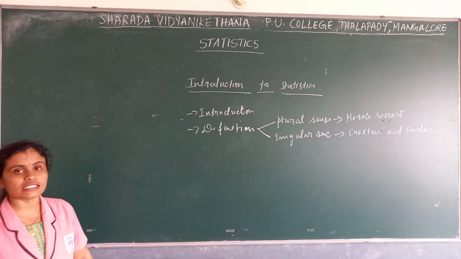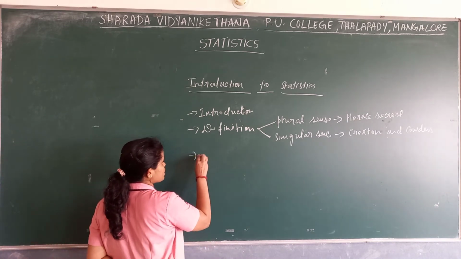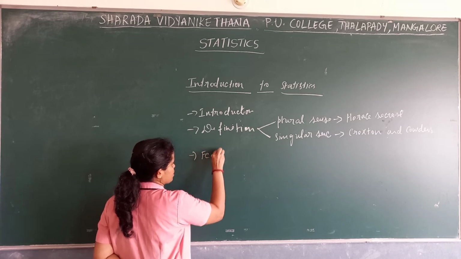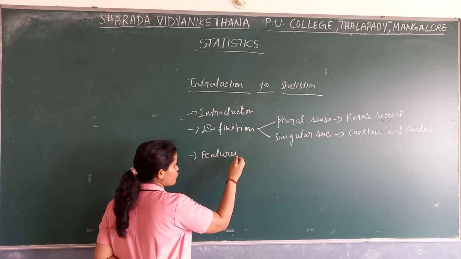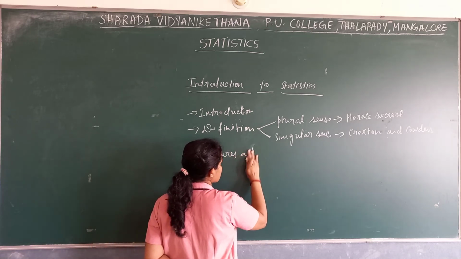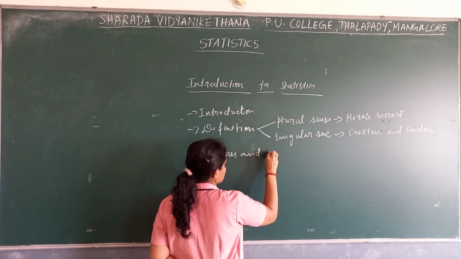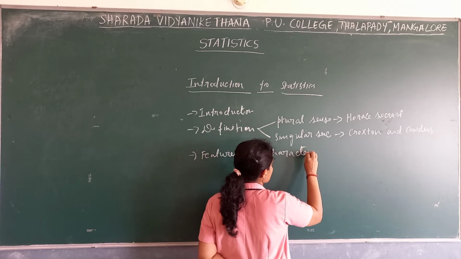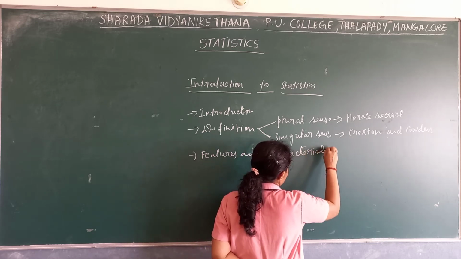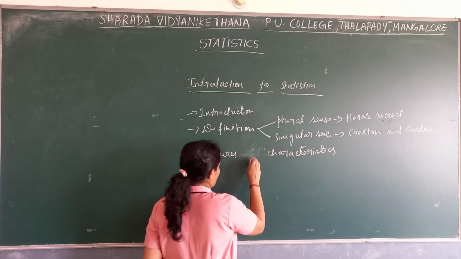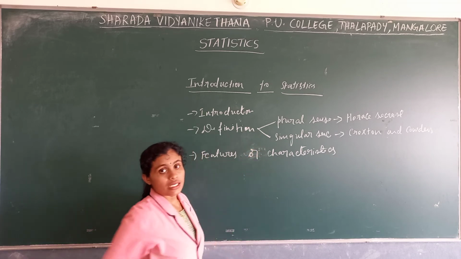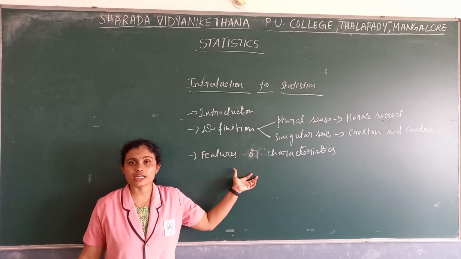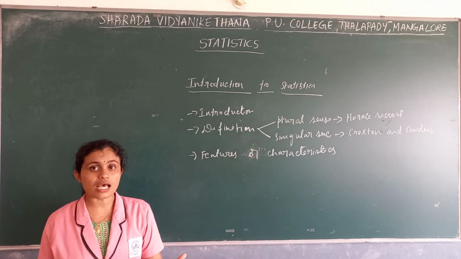Then after studying the definitions, we move towards the features or characteristics. The first characteristic is that it is an aggregate of facts, a group of facts.